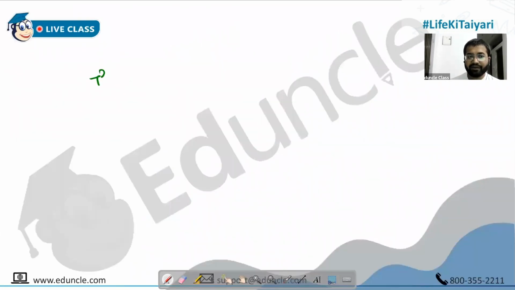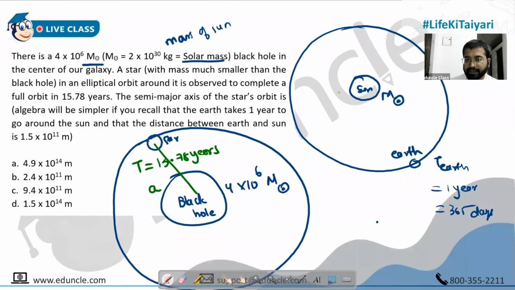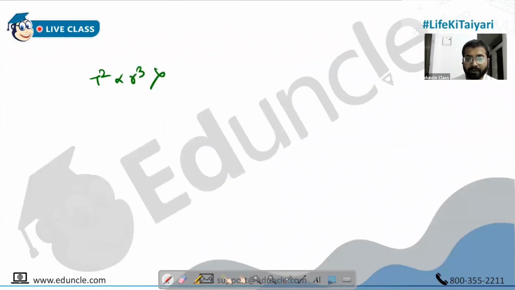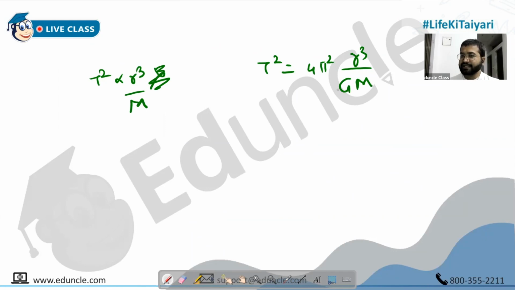Students would have used T squared is proportional to R cubed, but you cannot use this. The reason is, for Earth and Sun, the mass of the Sun is different, and for the star and black hole, the mass of the black hole is different. The formula is T squared is 4 pi squared into R cubed upon G capital M. G is the universal gravitational constant, so 4 pi squared and G are always constant. Otherwise, T squared is proportional to R cubed upon capital M.